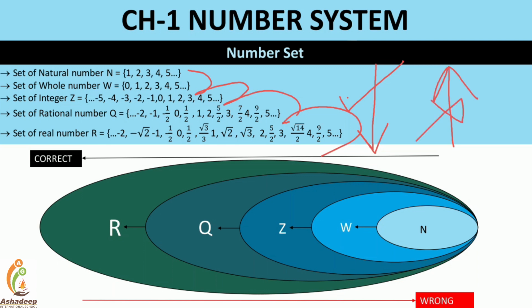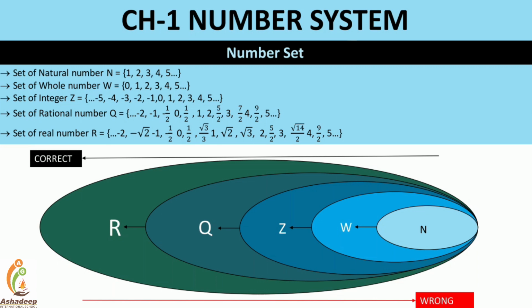is wrong. Why? Every real is not a rational, every rational is not an integer, every integer is not a whole, every whole is not a natural, right? So if you come from top to bottom, the statement is correct, but if you go from bottom to top, the statement is false, right? In those two ways you can understand these sums. Now let's move ahead.